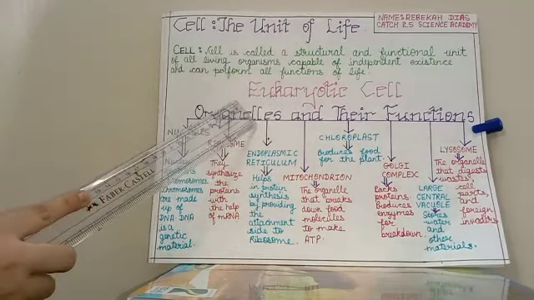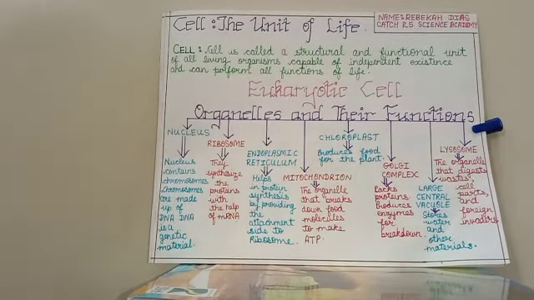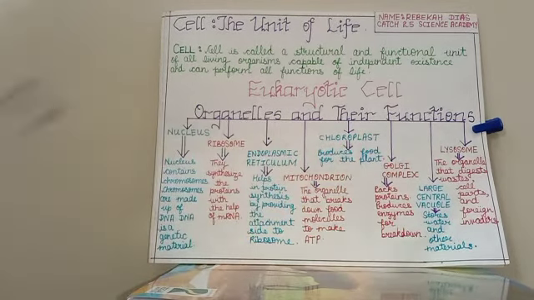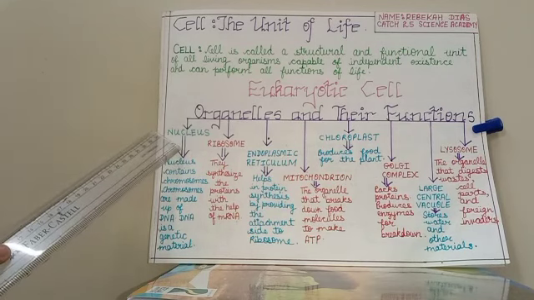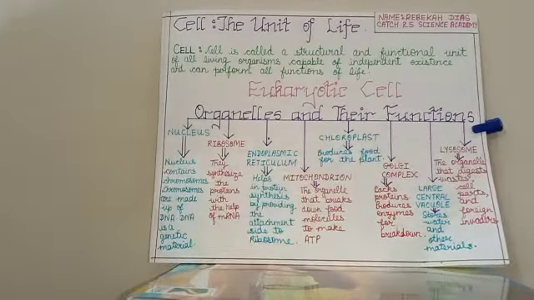Now we are going to study in depth about the eukaryotic cell. We will be studying the organelles and their functions. We are going to study 8 organelles of the eukaryotic cell.